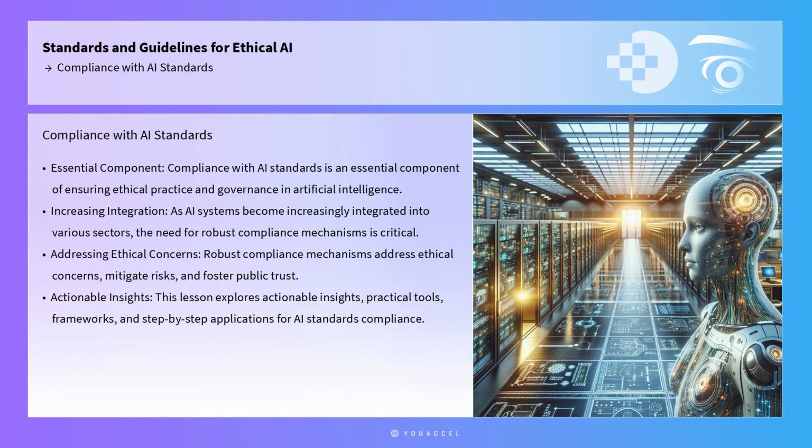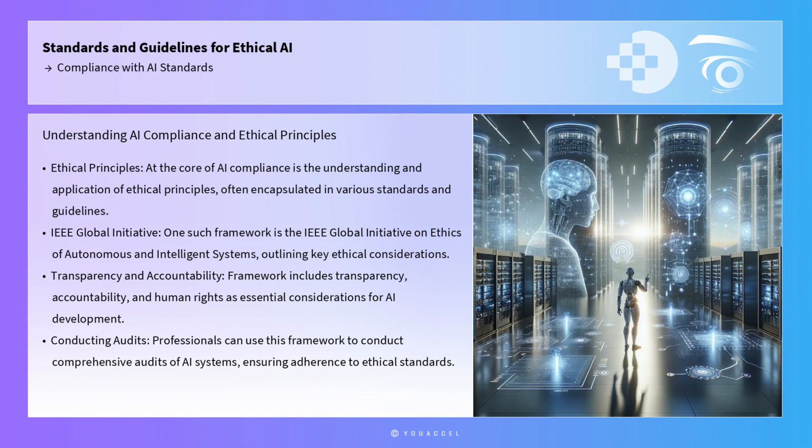This lesson explores actionable insights, practical tools, frameworks, and step-by-step applications that professionals can implement to enhance proficiency in AI standards compliance. At the core of AI compliance is the understanding and application of ethical principles, which are often encapsulated in various standards and guidelines.